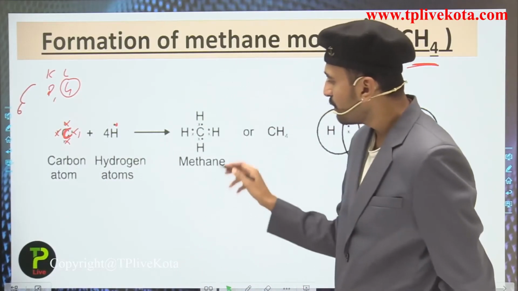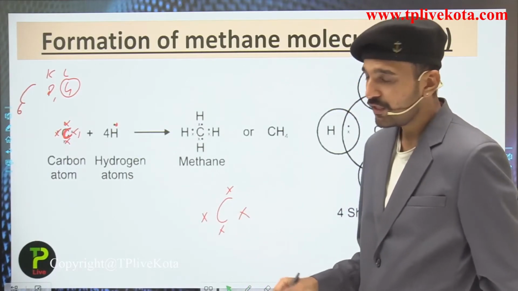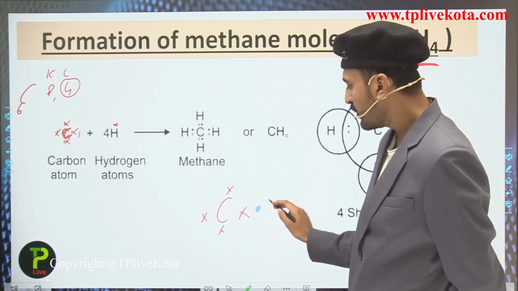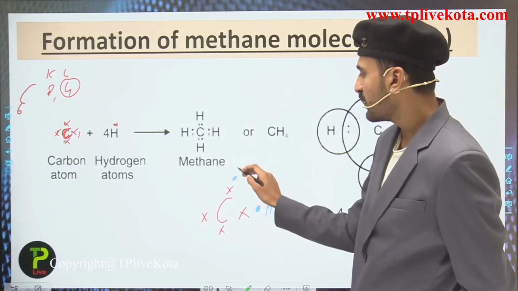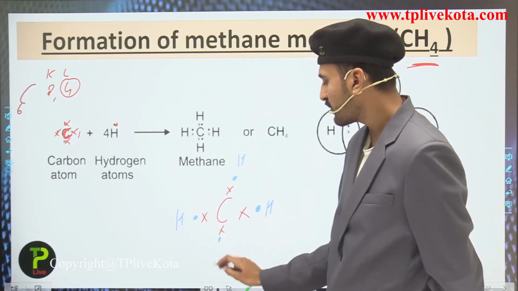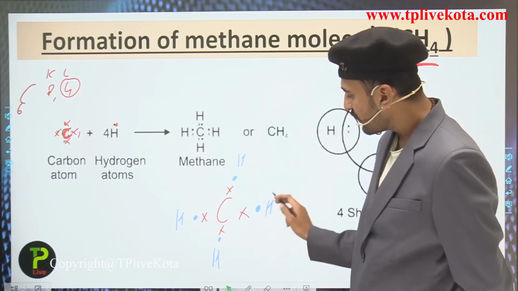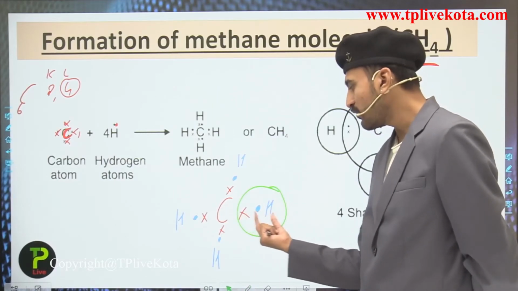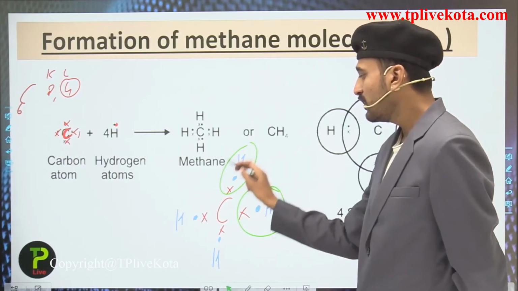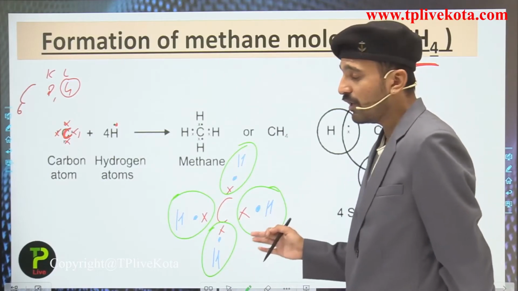So you can see over here that carbon has 1 2 3 4 electrons present around it, and it is sharing its 4 electrons with the hydrogen atoms. Here one hydrogen has come with its 1 electron, another hydrogen has come with its 1 electron, another with its 1 electron, and another hydrogen atom with its 1 electron. How many electrons are present around each hydrogen atom? 2 electrons. It means that the duplet of each hydrogen is completed, so they have all become stable.